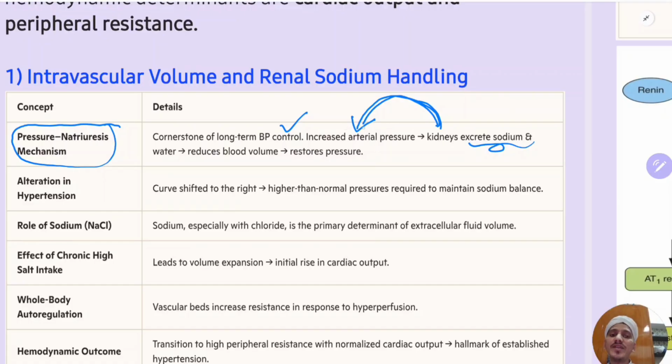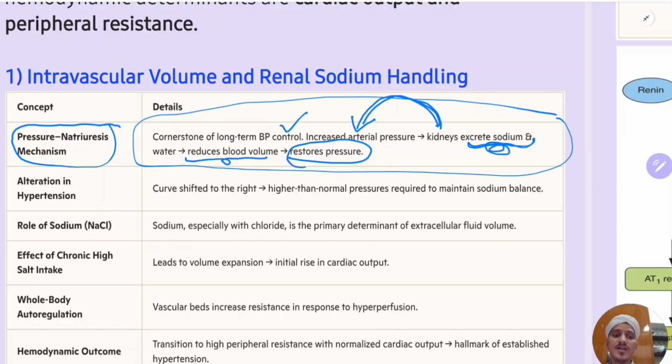By increasing the arterial pressure, the excretion of sodium is increased. When the excretion of sodium and water is increased, that reduces the blood volume and it restores the pressure. So the kidney is increasing the blood pressure in order to excrete more sodium and water in order to restore the BP to the normal level. That is known as the pressure-natriuresis mechanism.